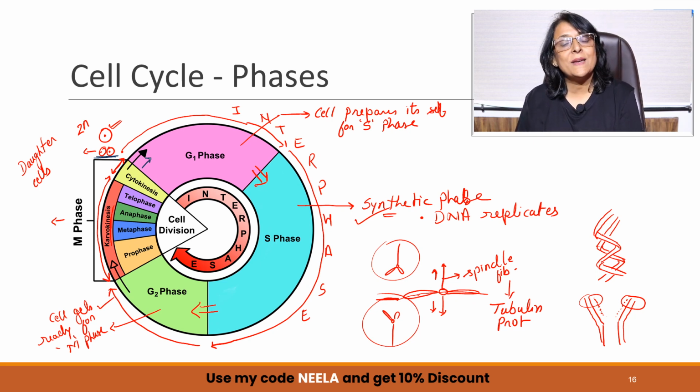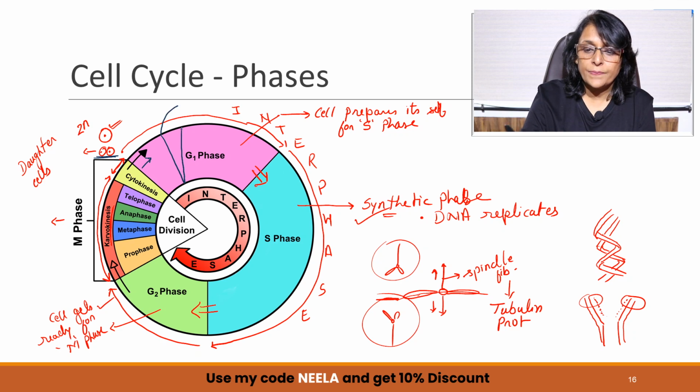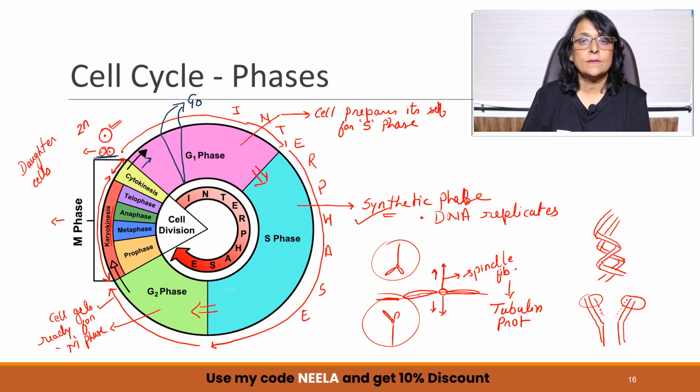Their cytoplasmic content is less. Their size is small. So nucleocytoplasmic ratio is not proper. So what happens is they grow. And then they come into a phase, and this phase is known as G0 phase.